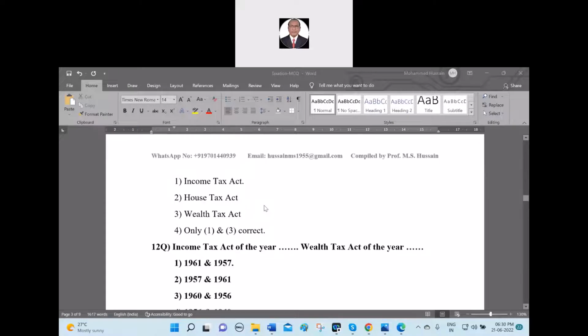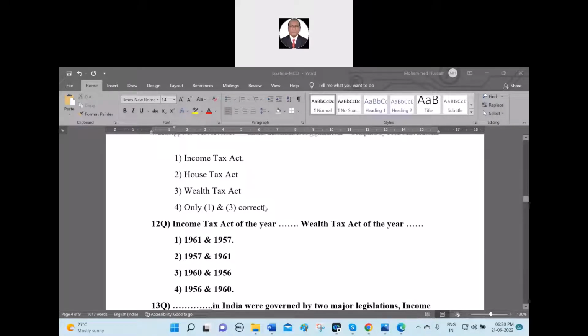And let us see the 12th question. Income Tax Act of the year dash, Wealth Tax Act of the year dash. Number 1, 1961 and 1957. Number 2, 1957 and 1961. Number 3, 1960 and 1956. Number 4, 1956 and 1960. Which one is the correct year for the both respective acts?